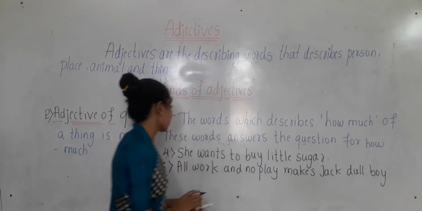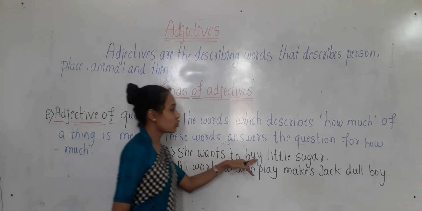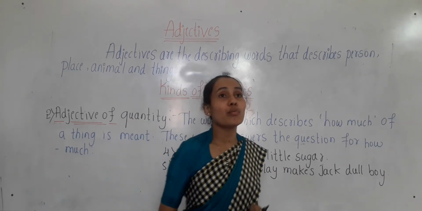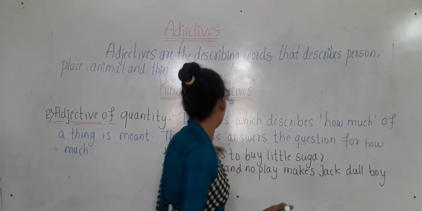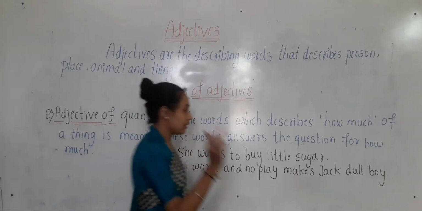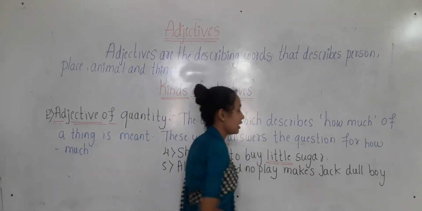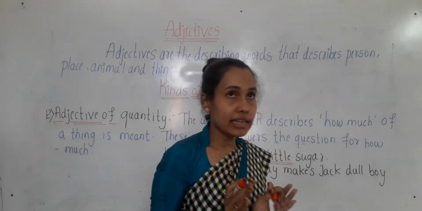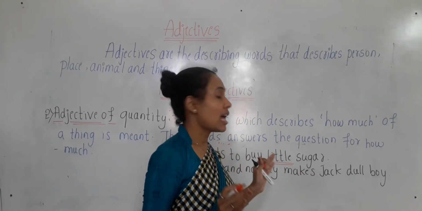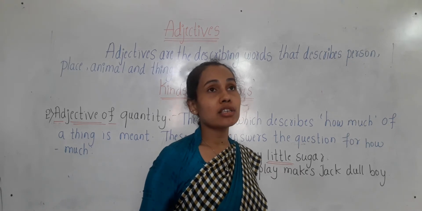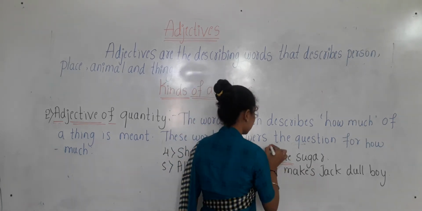Okay, children. So here, she wants to buy little sugar. So which word is adjective of quantity here? Little. So little is showing the quantity. How much sugar? Little sugar. So little is the adjective which gives the answer for how much. Okay.